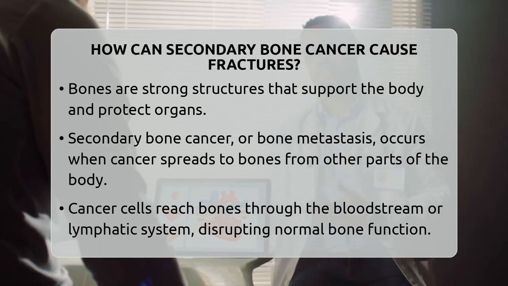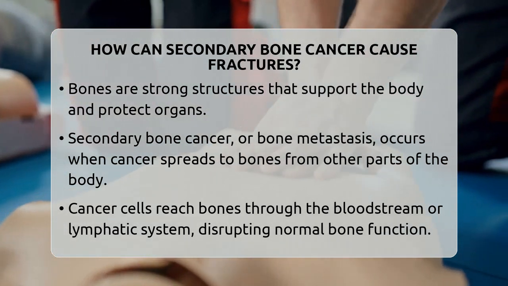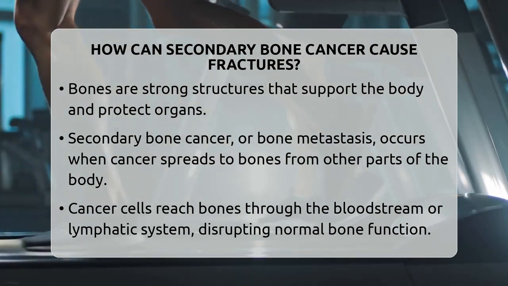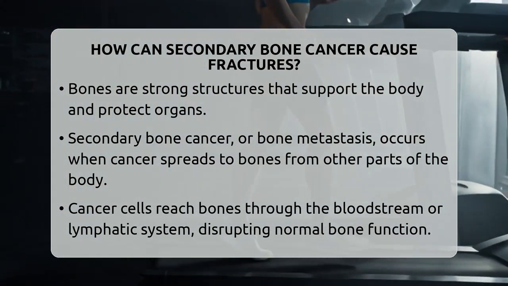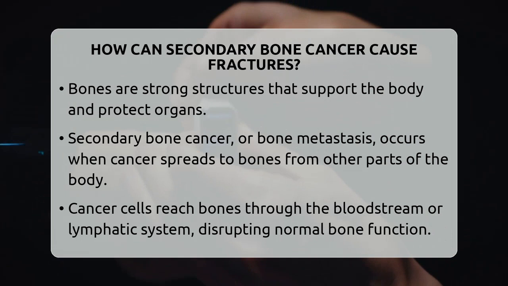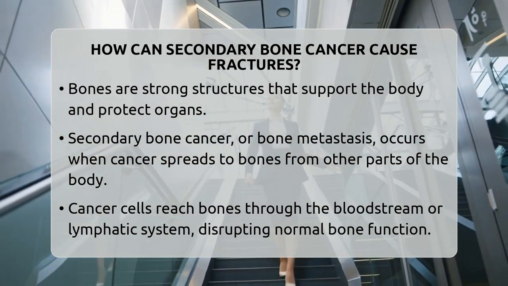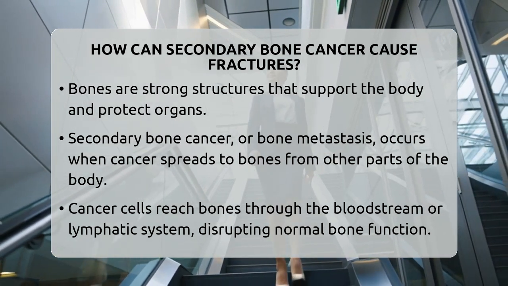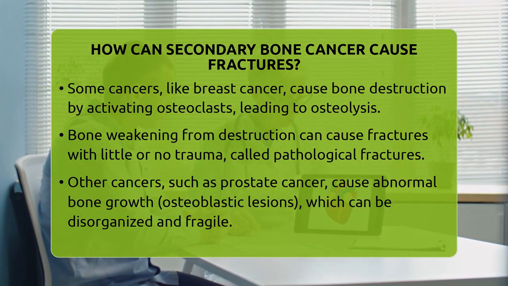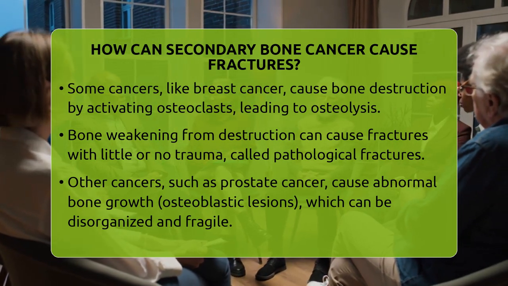It happens when cancer cells travel through the bloodstream or lymphatic system and settle in the bones, disrupting their normal structure and function. One way secondary bone cancer causes fractures is through bone destruction. Some cancers, like breast cancer, produce substances that activate cells called osteoclasts. These cells break down bone tissue in a process known as osteolysis. As the bone is resorbed, it loses density and strength, becoming fragile. This weakening can happen gradually, and often the bones break with little or no trauma, which are called pathological fractures.